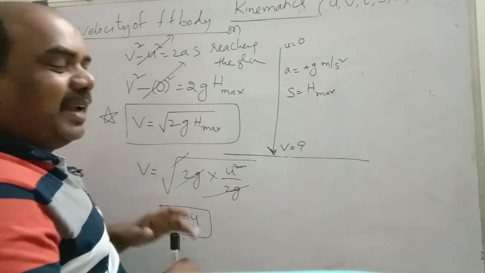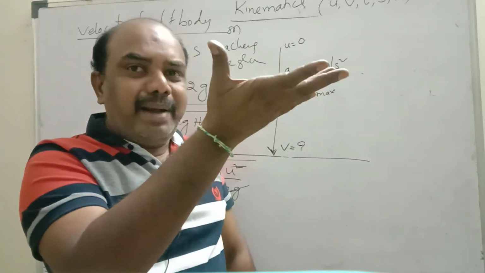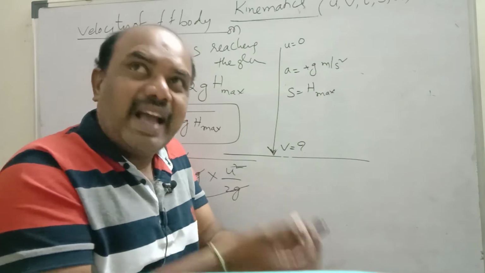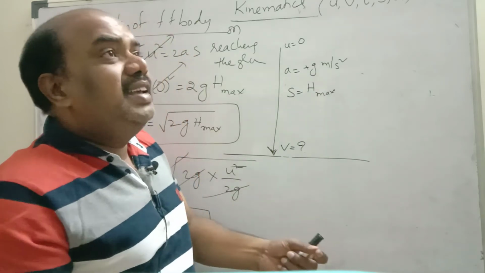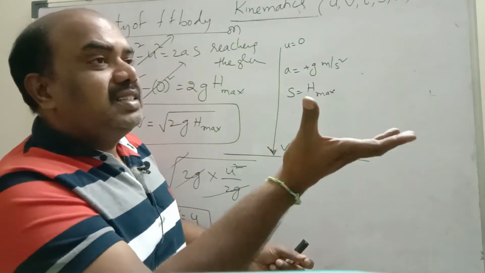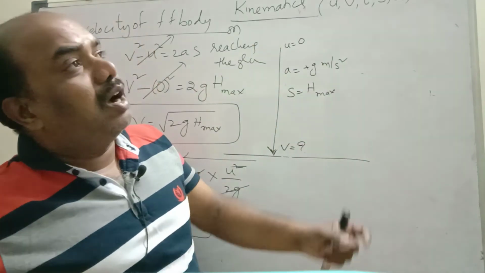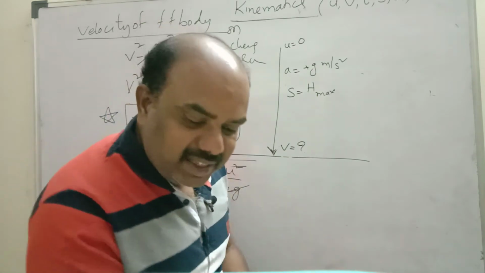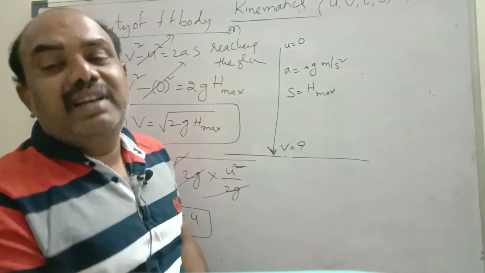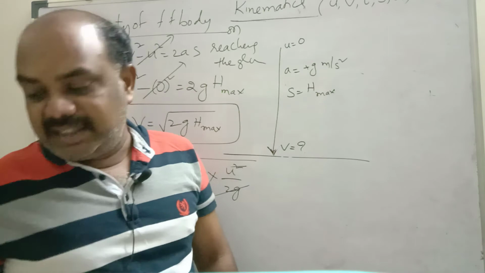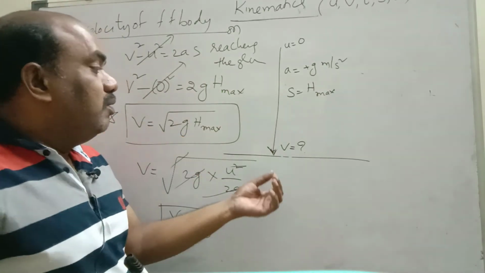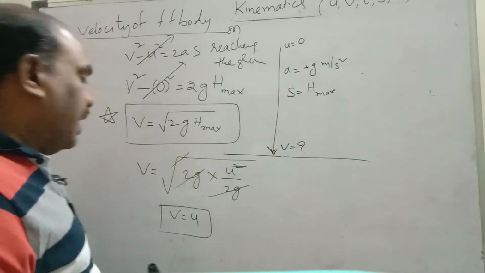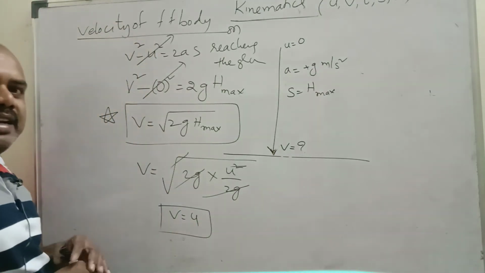Very, very important. If you throw a body with 10 meter per second, the velocity will again be 10 meter per second when you catch it. That means initial velocity is equal to final velocity. With whatever velocity you project upwards, while catching also the velocity will be the same.